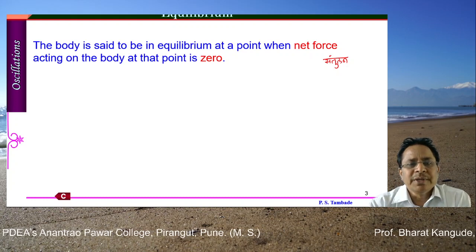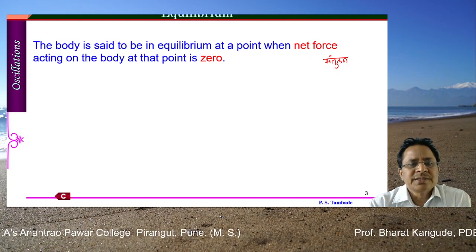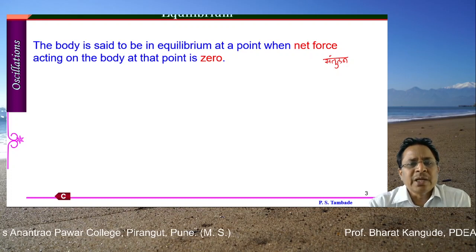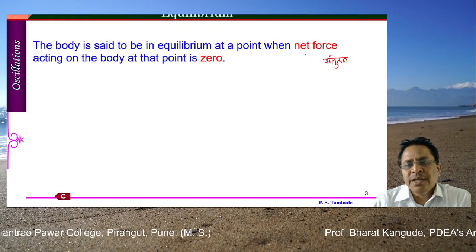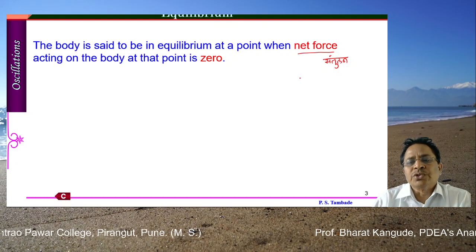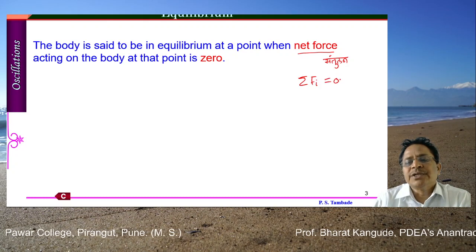Now equilibrium is defined in a single statement as given here. The body is said to be in equilibrium at a point when, and this is a very important word, the net force, net meaning total force, the summation of the forces, Fi, is equal to 0.